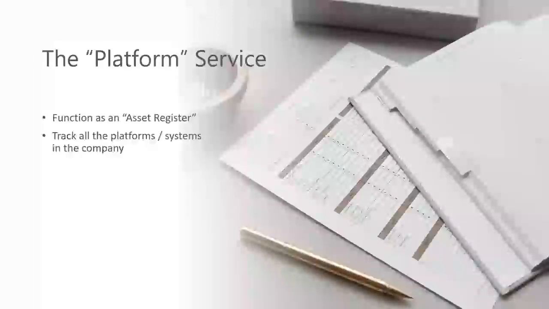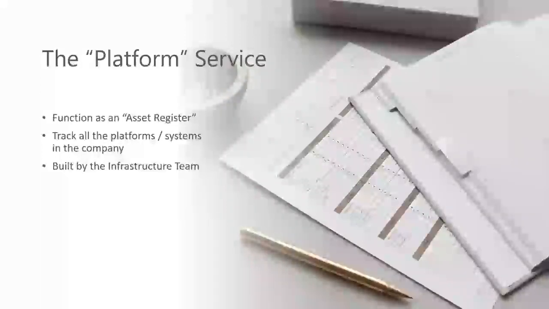course, and we have two services that we're going to build. So let's move on to the first one, and this is our platform service. Now, what is the platform service? Well, the idea is that it's basically going to function as a sort of asset register. So it's going to contain all the systems, all the platforms that our fictional company is running. So yes, as it says, they're used to track all the platforms and systems in our company. And it's built, in this case, by one team, the infrastructure team.